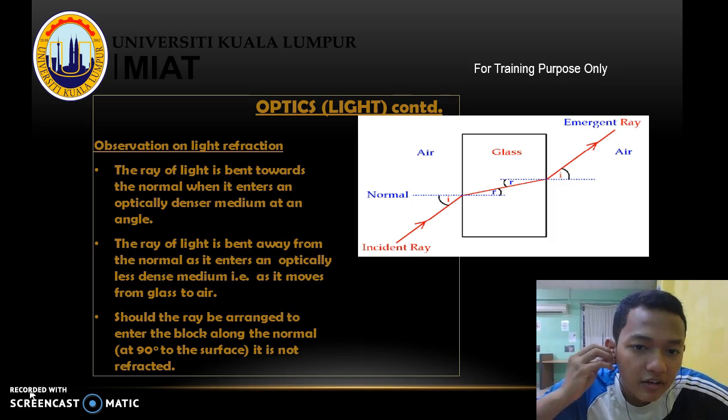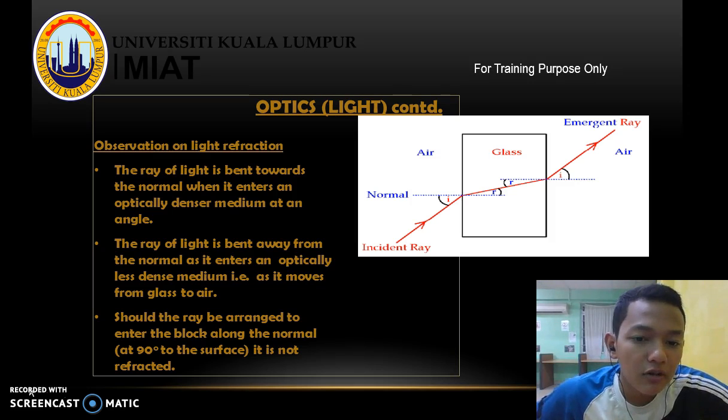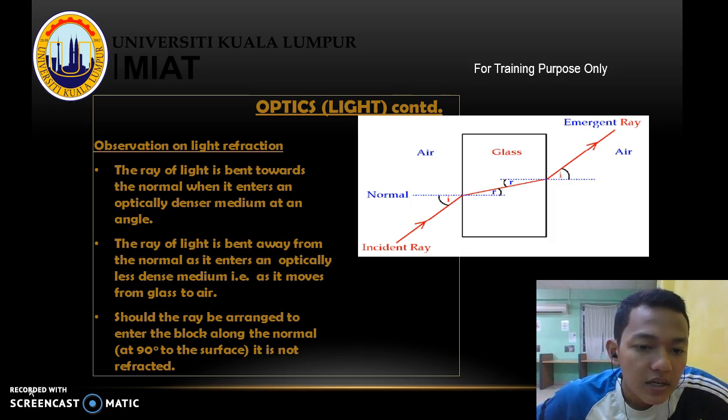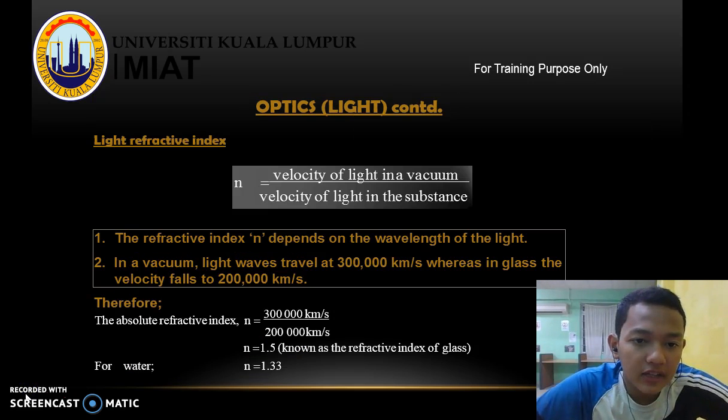Observation on light refraction. The ray of light is bent towards the normal when it enters an optically denser medium at an angle. The ray of light is bent away from the normal as it enters an optically less dense medium, as it moves from glass to air. Should the ray be arranged to enter the block along the normal, at 90 degrees to the surface, it is not refracted.